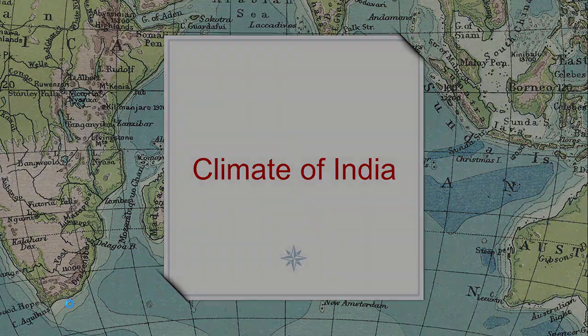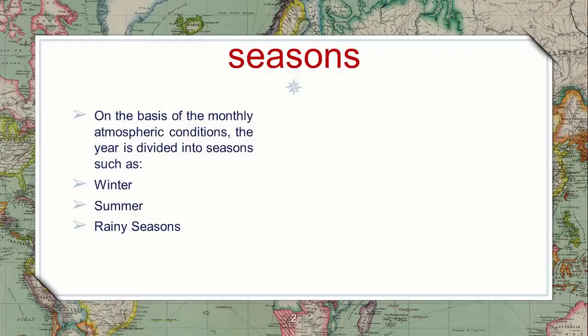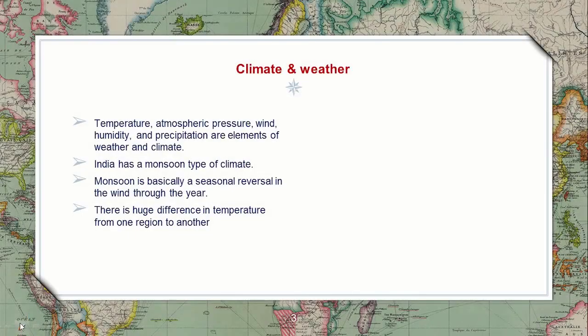Climate of India. We have divided the seasons into three types: winter, summer, and rainy seasons. On the basis of conditions throughout the year, we have divided these seasons. Before going into that, we will see what is the difference between climate and weather.